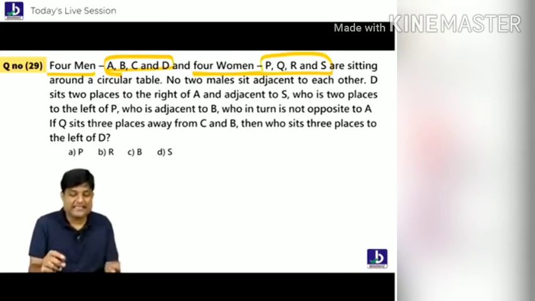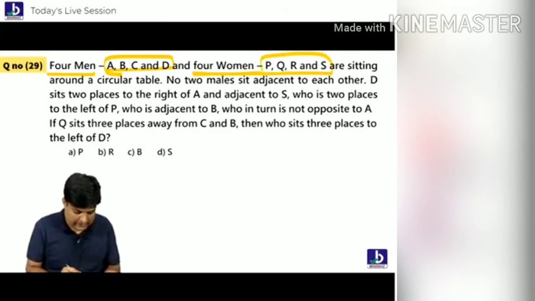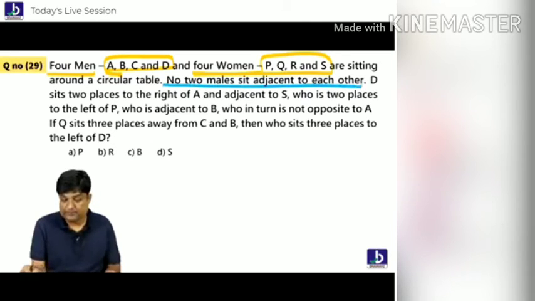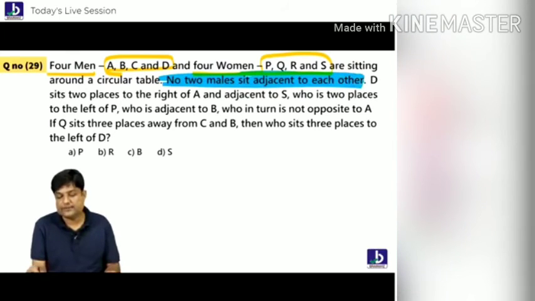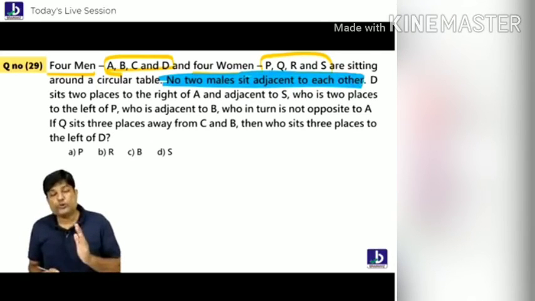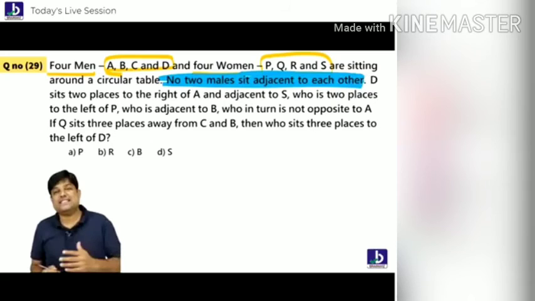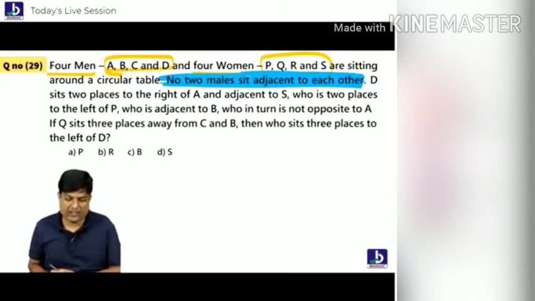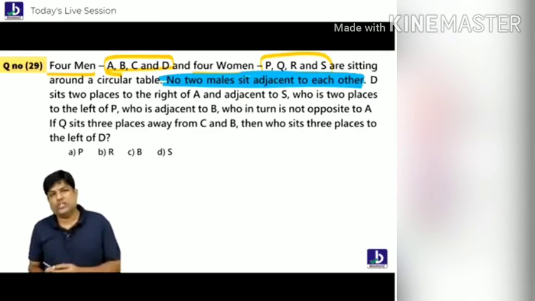But one small condition here. The condition is what you all have to understand. This is a condition, students. Once again, the condition is no two males are adjacent to each other. I hope you're understanding that. Previously, no two girls are adjacent to each other. Now it is saying that no two males are adjacent to each other. Following everybody? So this is what the question is all about.